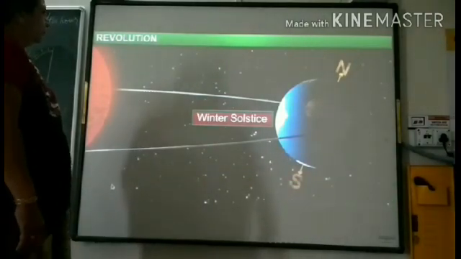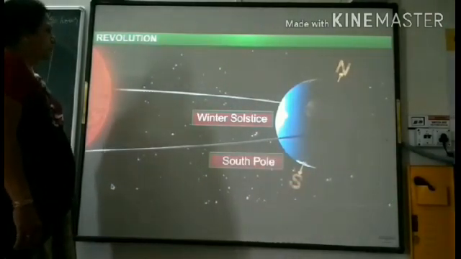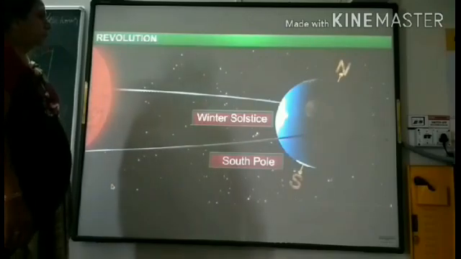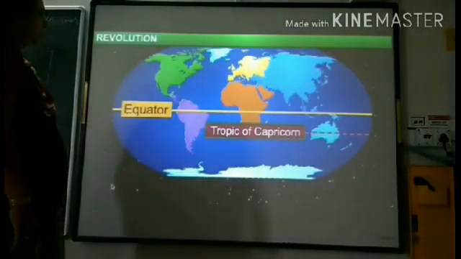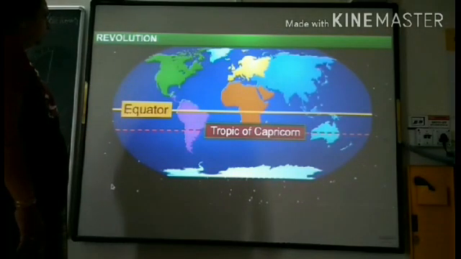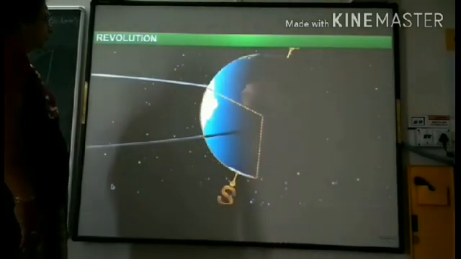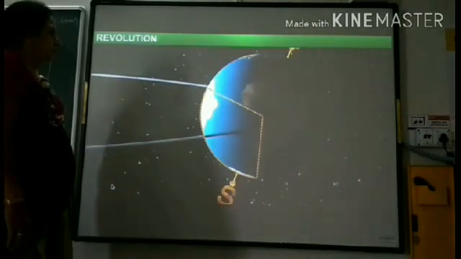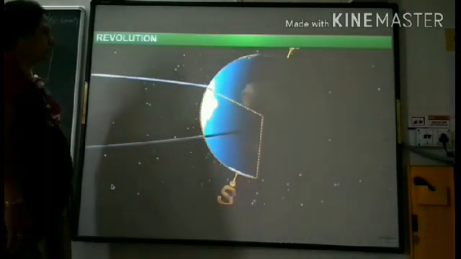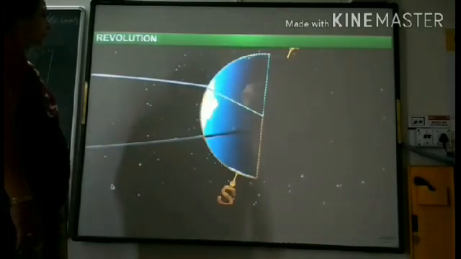This time, the South Pole is tilted towards the Sun. This area is the Tropic of Capricorn, which receives direct sunlight, and hence it's summer in the southern hemisphere. As you can guess, the northern hemisphere has less sunlight during this time.